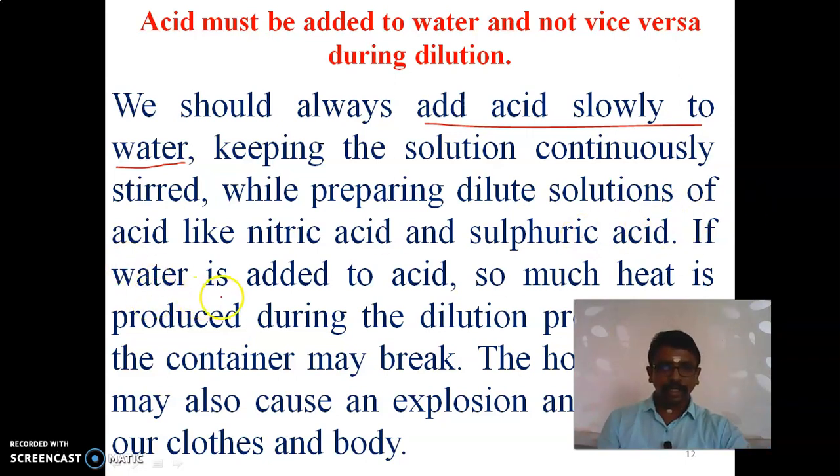If water is added to acid, so much heat is produced during the dilution process that the container may break.